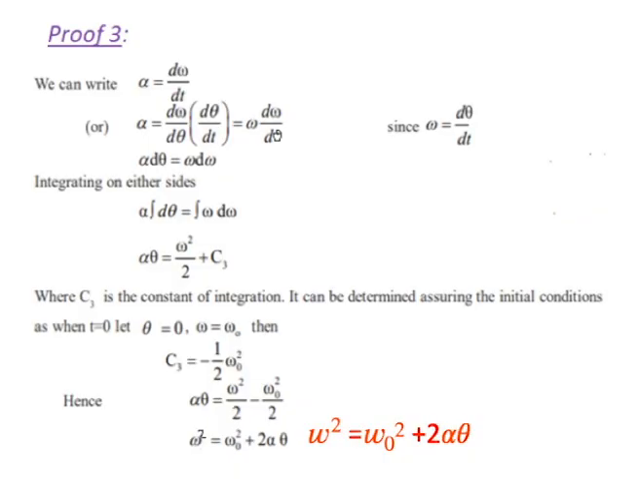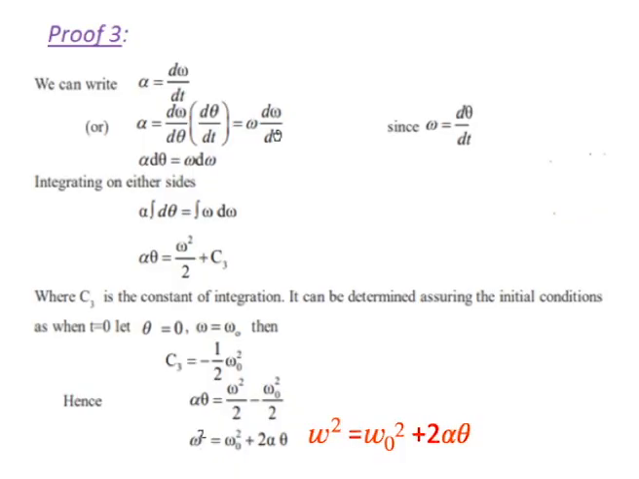So omega naught square by 2 plus c3 is equal to 0. So c3 is equal to minus 1 by 2 omega naught square. Now substituting this c3 value in the above equation, alpha theta is equal to omega square by 2 minus 1 by 2 omega naught square. Here 1 by 2 is common, so taking the LCM of 2, 2 alpha theta is equal to omega square minus omega naught square. Here omega square is equal to omega naught square plus 2 alpha theta. You can write omega square equal to omega naught square plus 2 alpha theta.